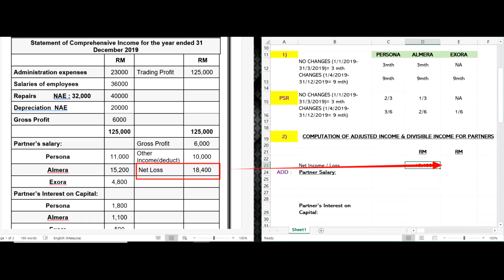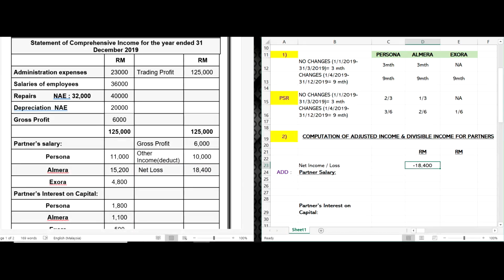Alright, it's too long. The arrow is too long. I'm going to undo it back. So the net loss here, we are going to put the amount there, and then we are going to add back anything regarding the partner salary.